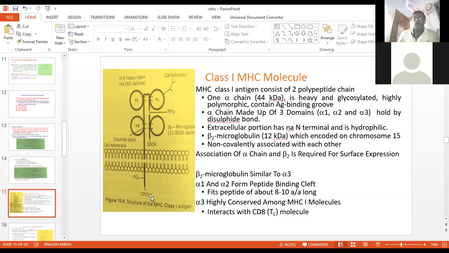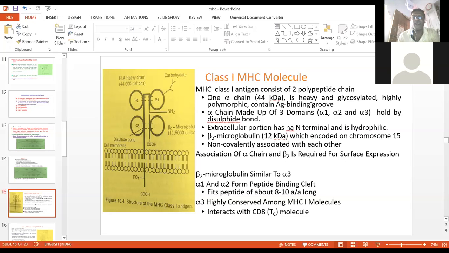Now, the class 1 MHC molecule is associated with two polypeptide chains. The first one is the alpha chain, having a molecular weight of 44,000 Daltons, or simply 44 kilo Daltons.